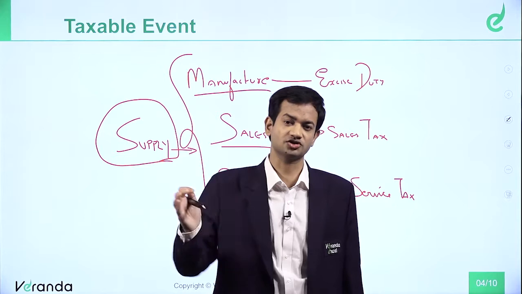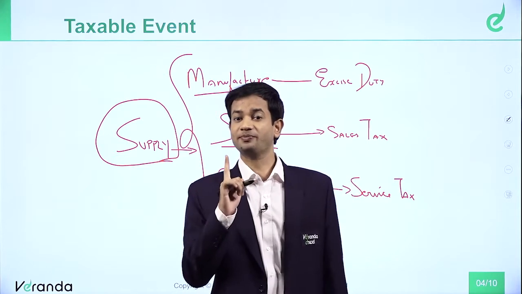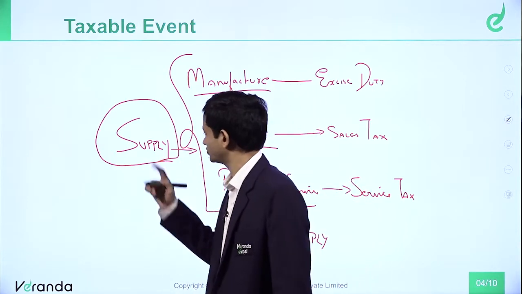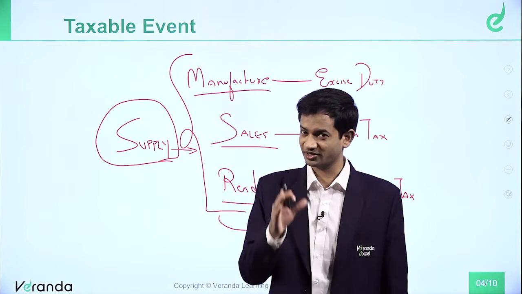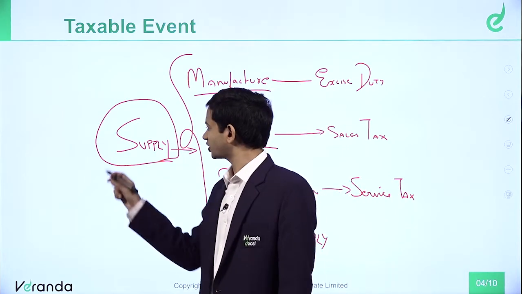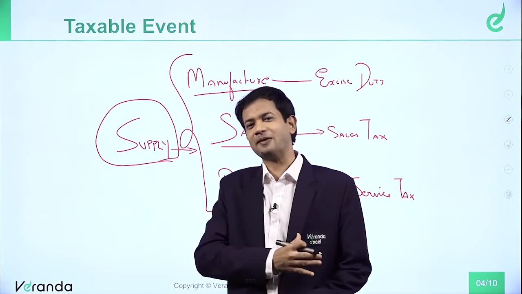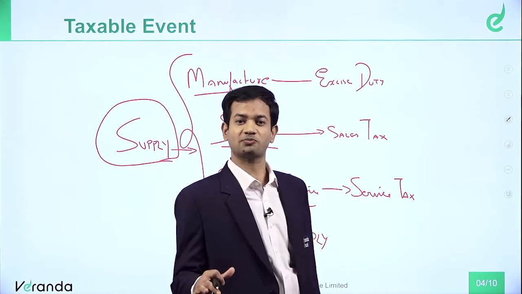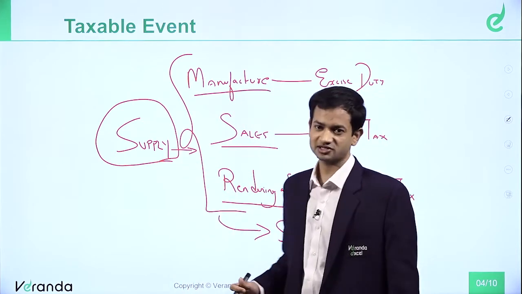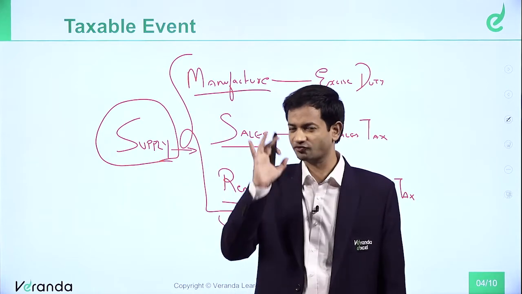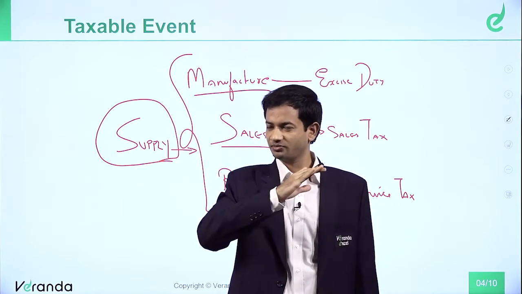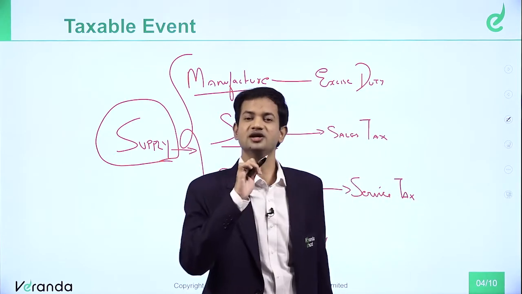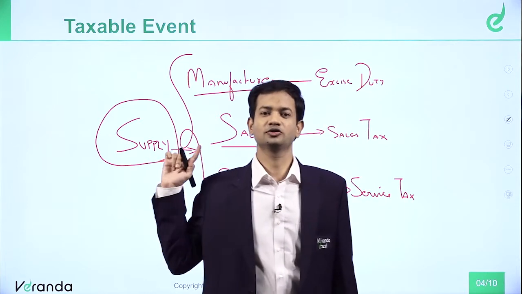In the coming sessions, future sessions, we'll discuss it, and there is a separate chapter number 2, which is completely talking about supply. The entire chapter is only on this one word, which is supply. So this is the first chapter, introduction, but in the second chapter of supply, we will be talking in detail about supply. What supply includes, what supply excludes, when there is a supply, when there will not be a supply. So multiple things will be there in the supply definition. So that will deal in detail. But as of now, please remember, taxable event is supply. There are no more multiple taxable events, unlike earlier law. So now there is only one taxable event, supply. GST, no supply, no GST.